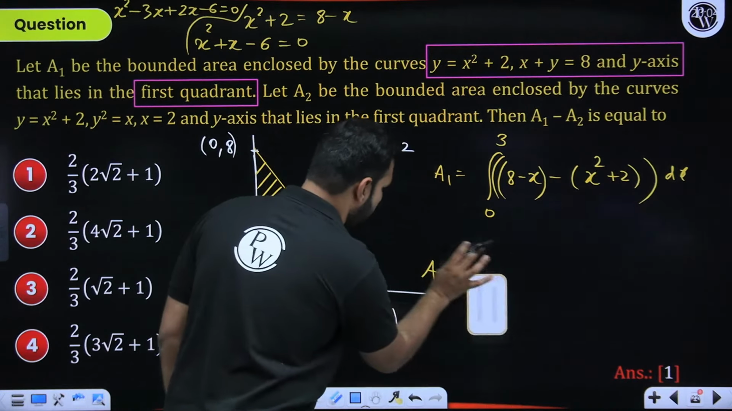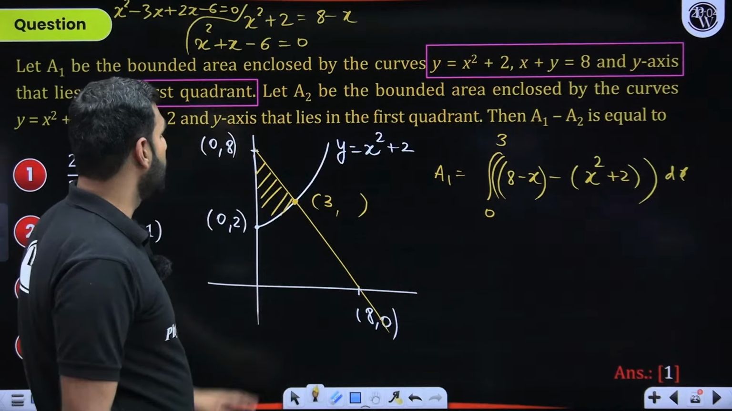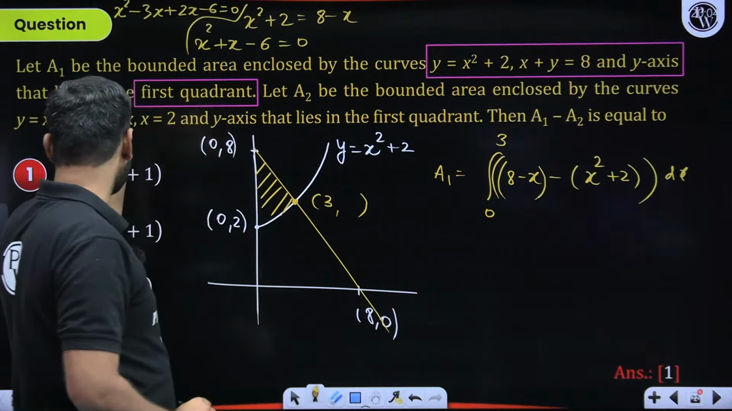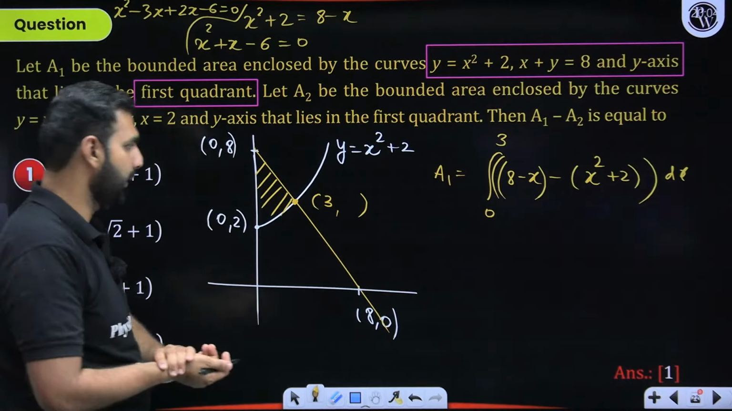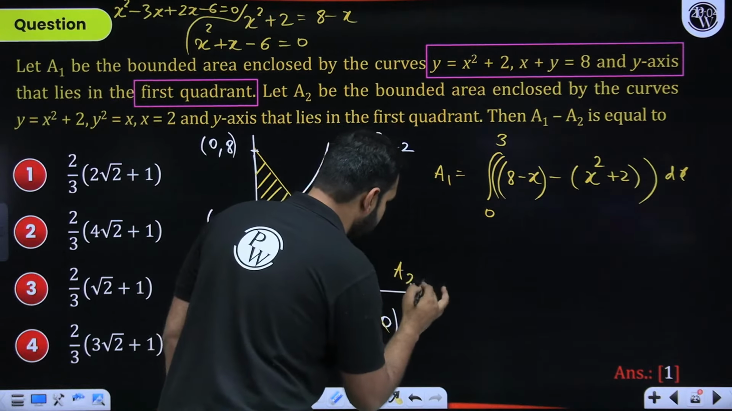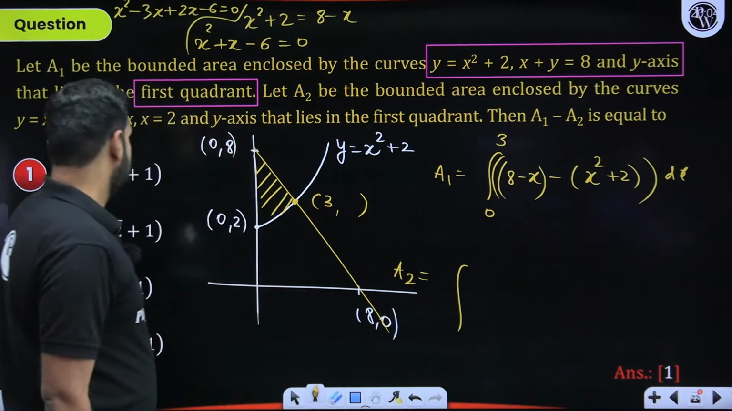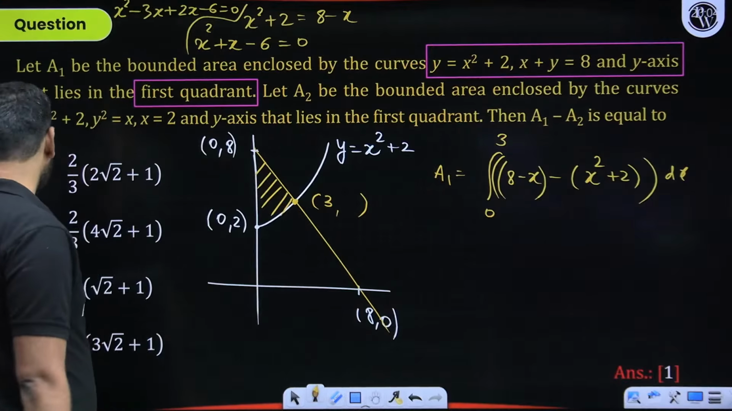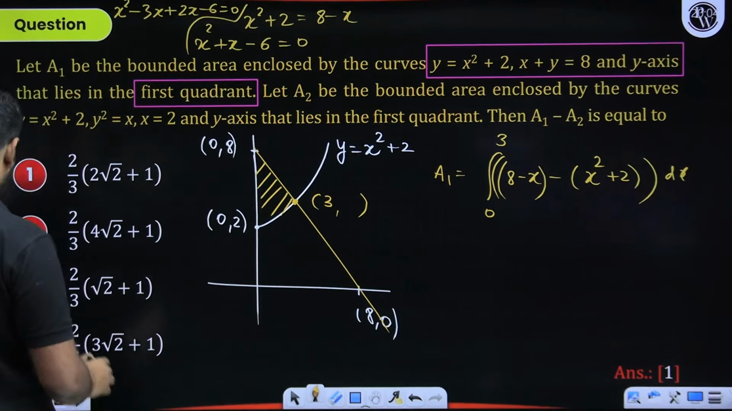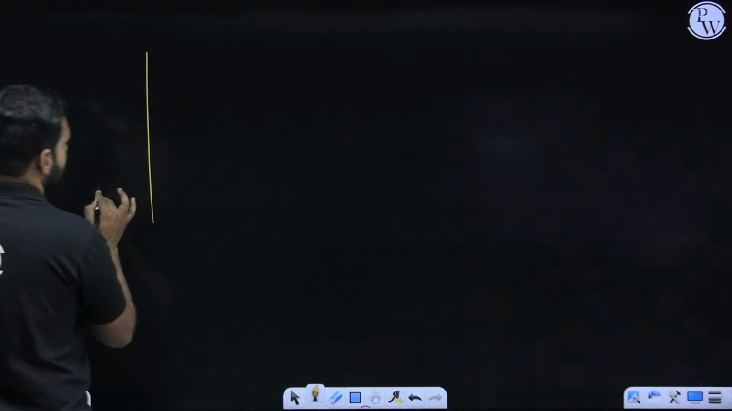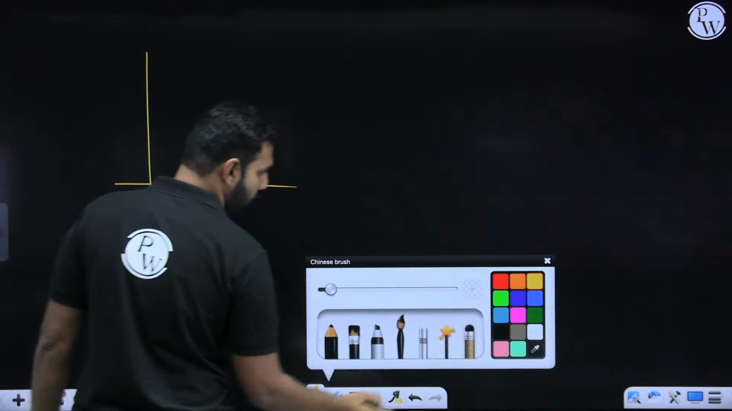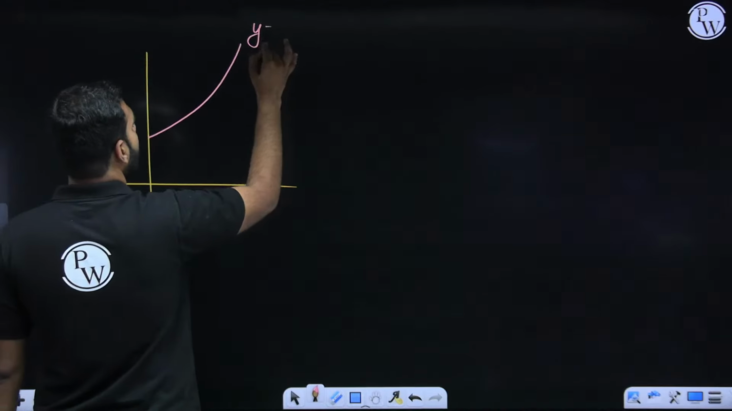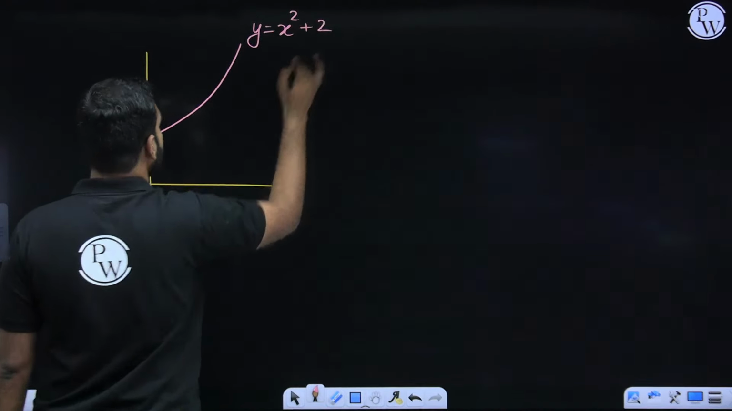Now let's talk about A2. A2 is the area bounded or enclosed by the curves y = x² + 2, y² = x and x = 2. So how do we define A2? Let me draw it somewhere else so that you don't get confused. The first curve is y = x² + 2. This is how you draw this curve.